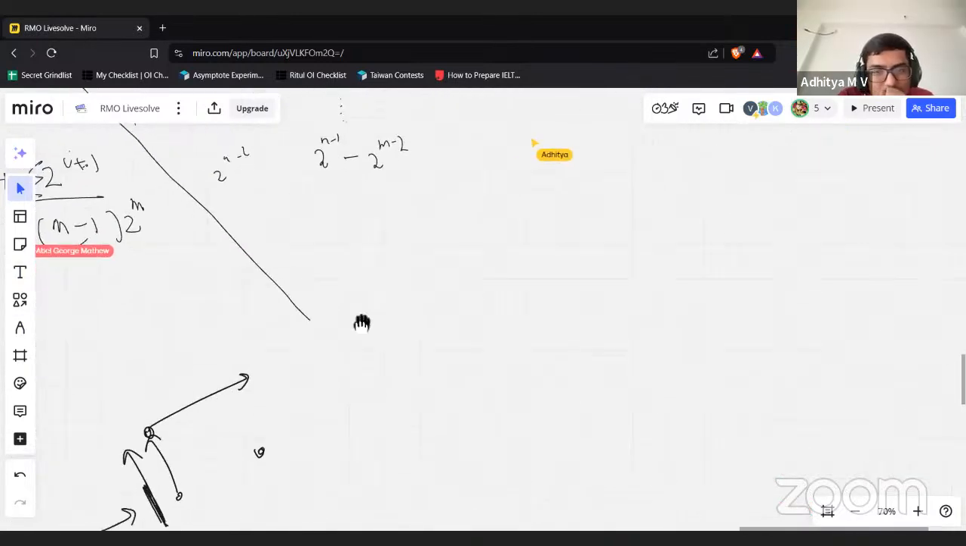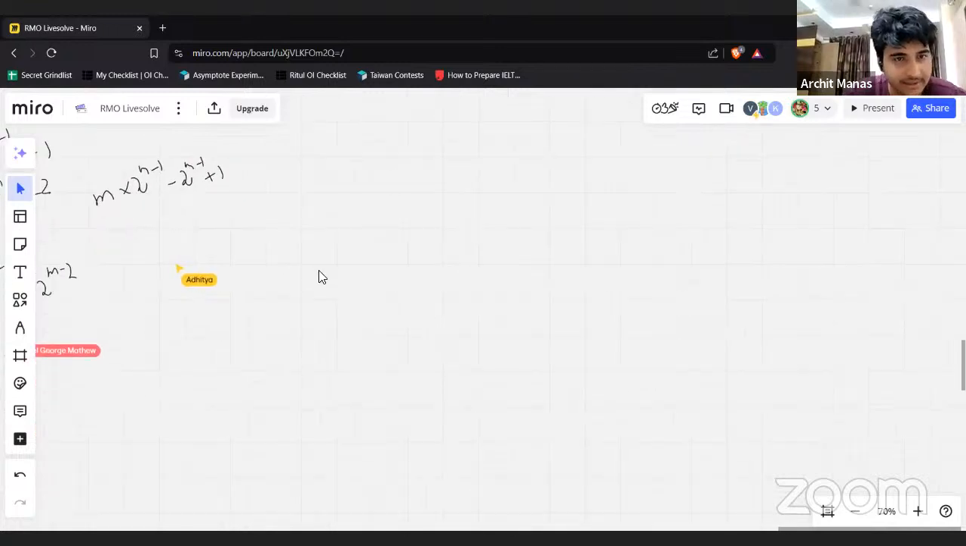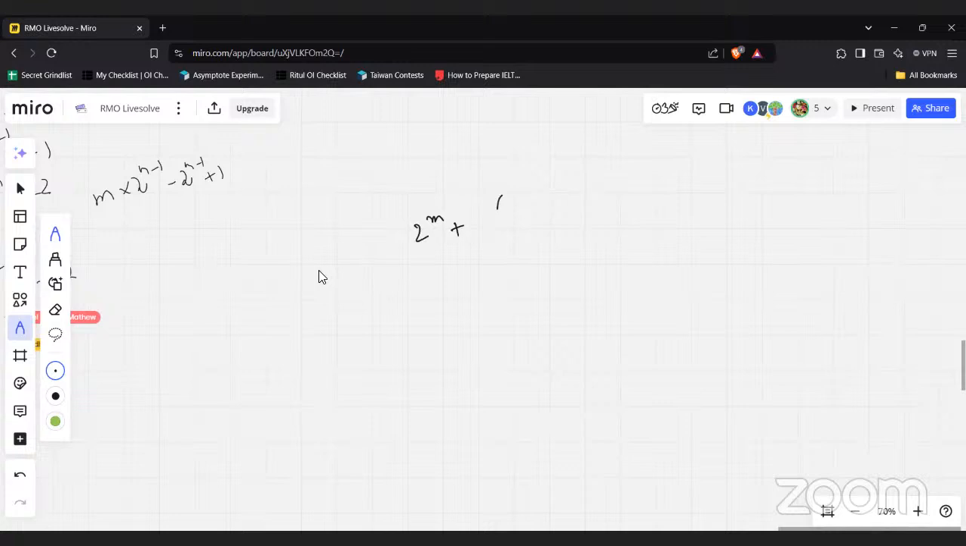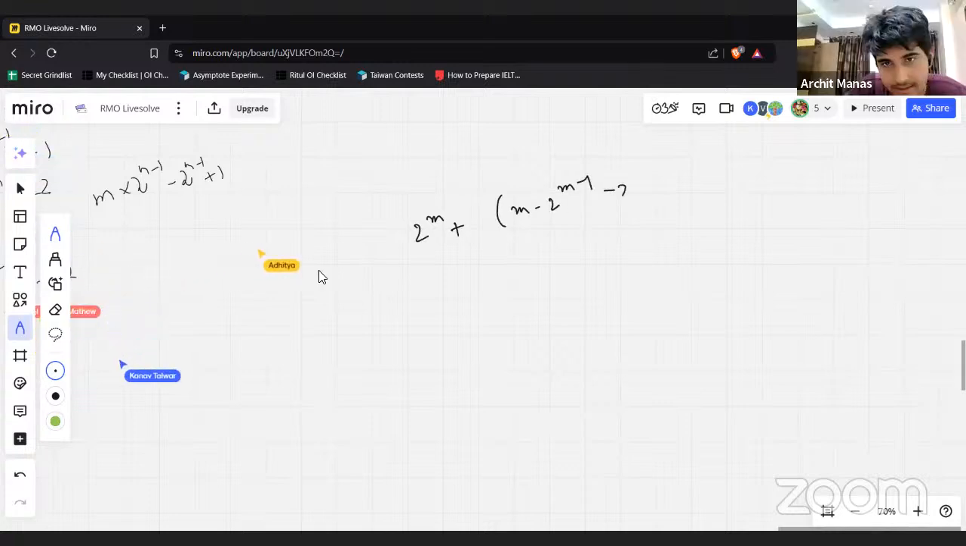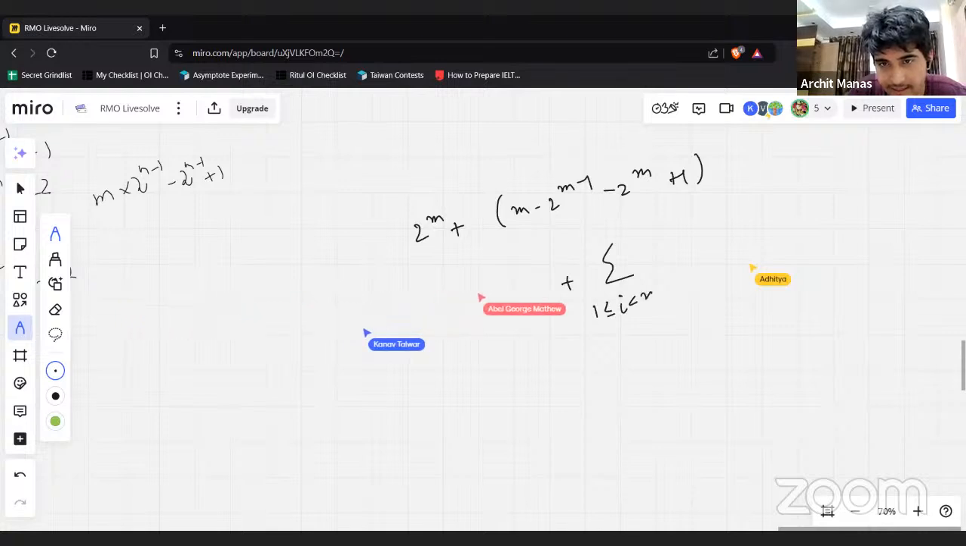Let me copy. Can someone copy that expression? Okay, we had something like 2 to the power m plus m times 2 to the m minus 1 minus 2 to the power m plus 1 plus the sum over 0 less than or equal to I less than m of 2 to the power I plus 1, right?